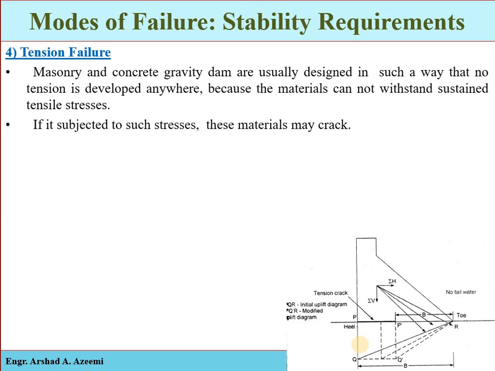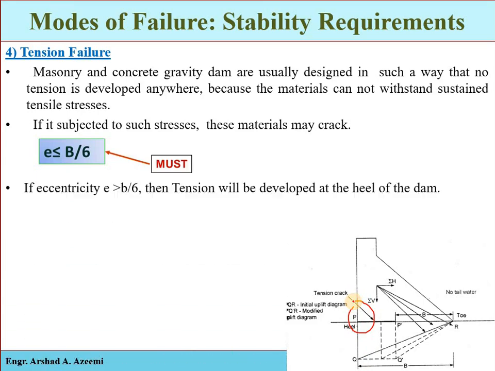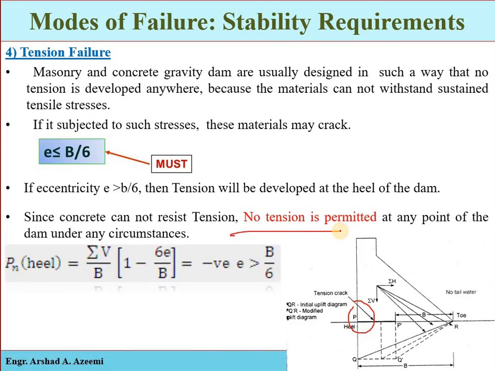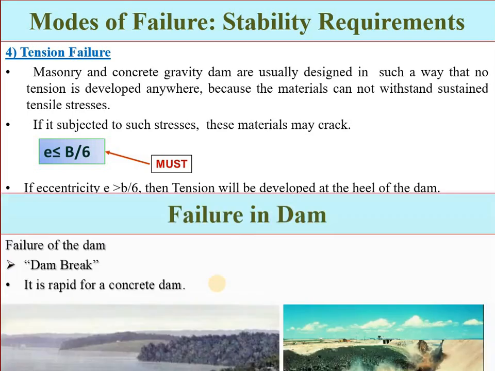If subjected to such stresses, the material may crack at this area. So e must be less than or equal to B by 6. If the eccentricity is greater than B by 6, there will be tension, which is not allowed.